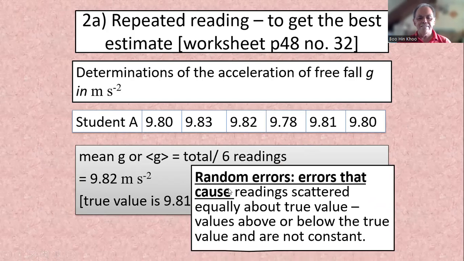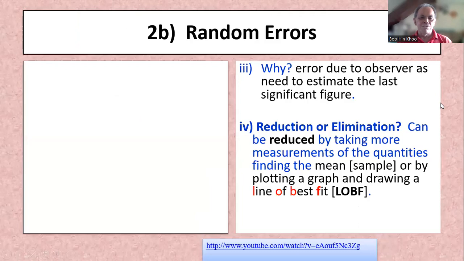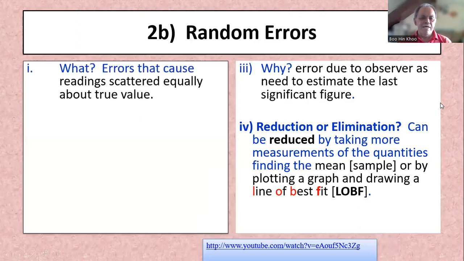So random error: errors that cause readings to scatter equally about the true value. This is the true value. This is the estimated value. So these are all scattered about the mean value. Values are above or below the true value and are not constant. You can see that it's not constant. Every time you measure, it's different. So random error: errors that cause the readings to scatter equally about the true value.